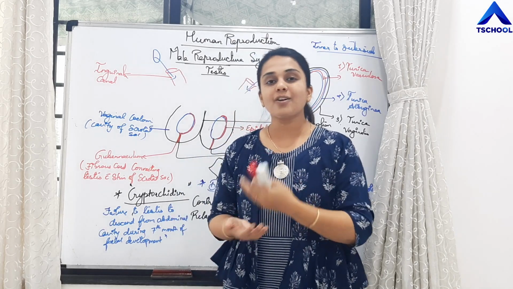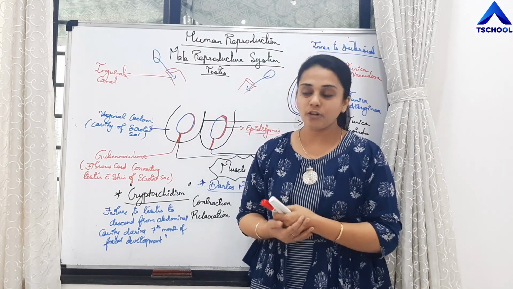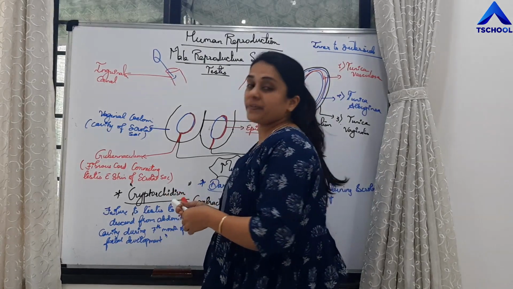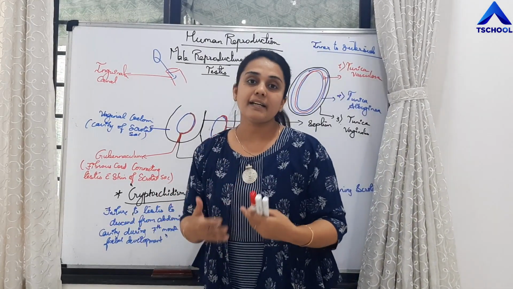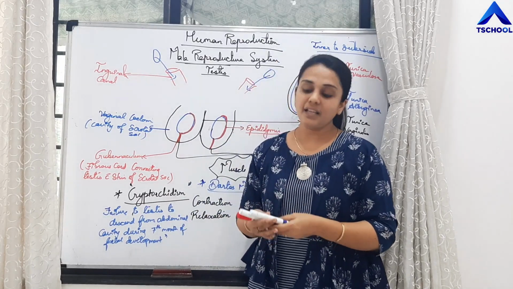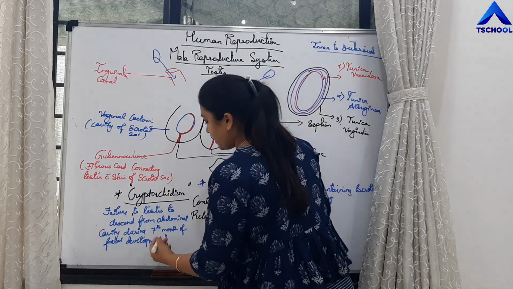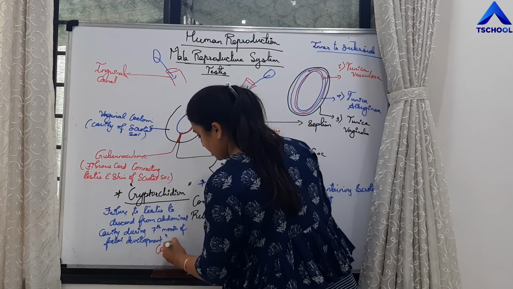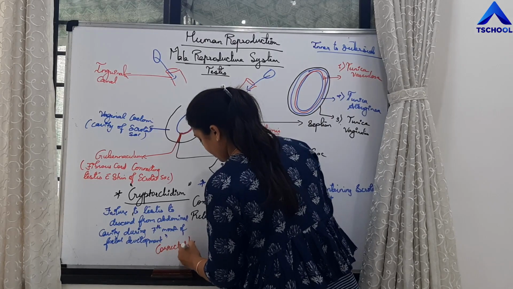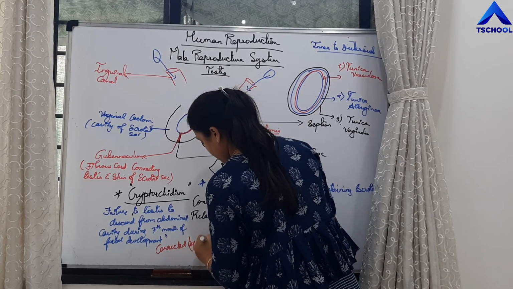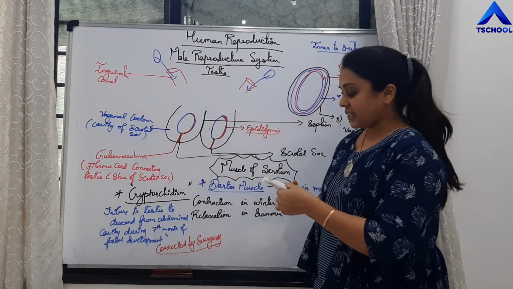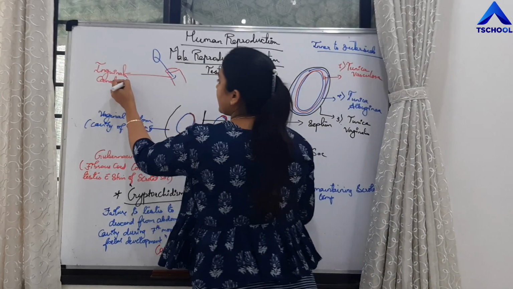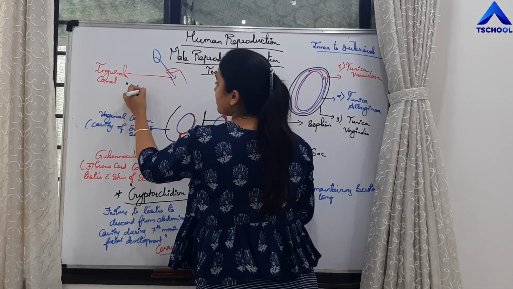Because it doesn't have the required temperature for spermatogenesis. Of course, it can be corrected by surgery, right?